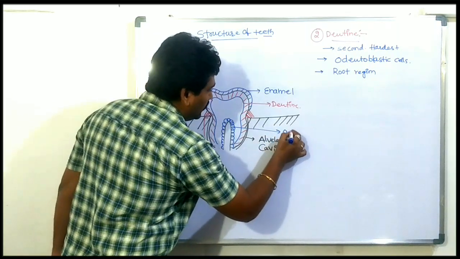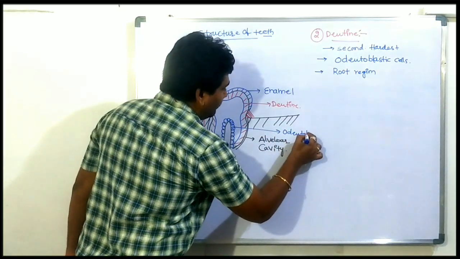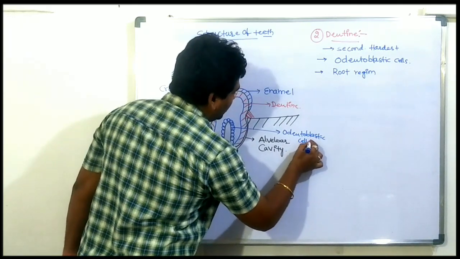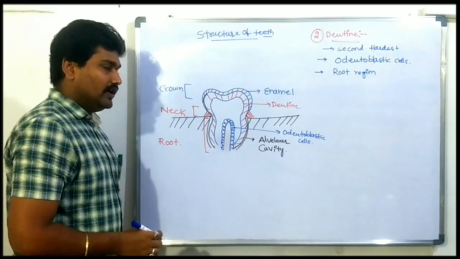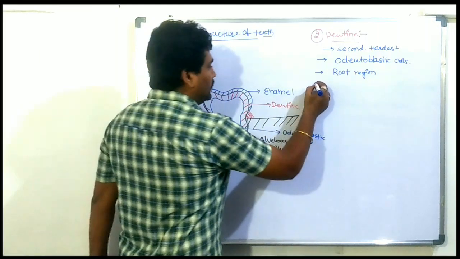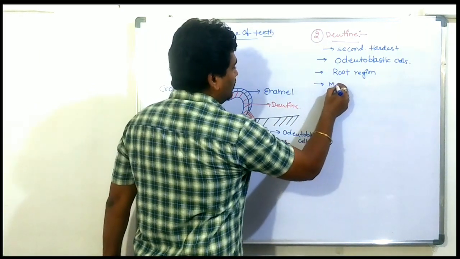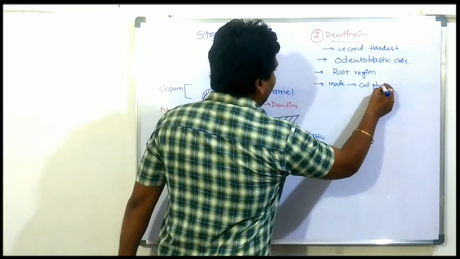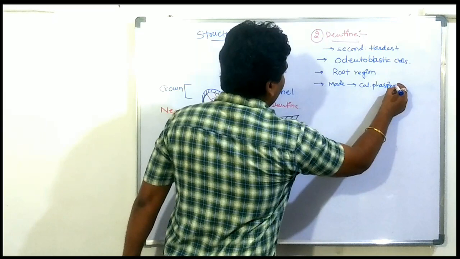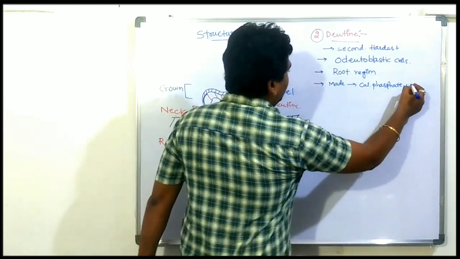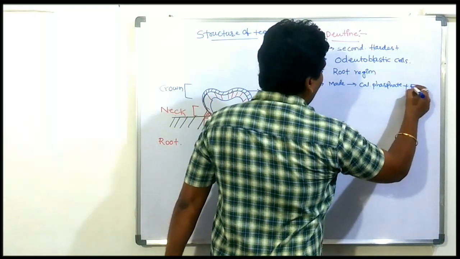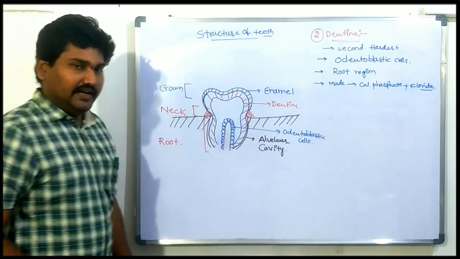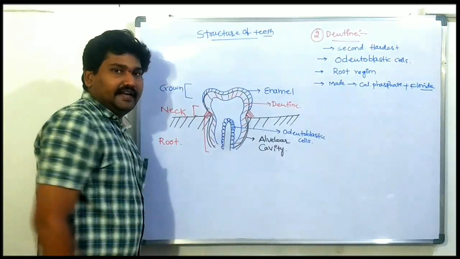These are known as odontoblastic cells. It is also made up of calcium and phosphate ions, along with some amount of fluoride ions. So this is known as dentine.